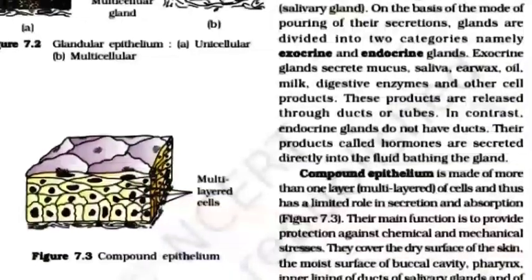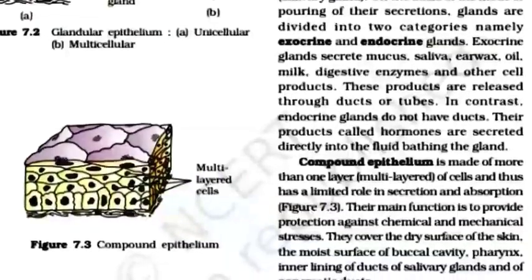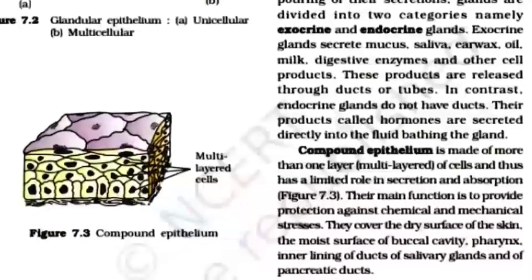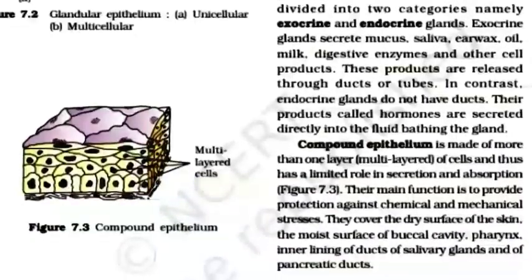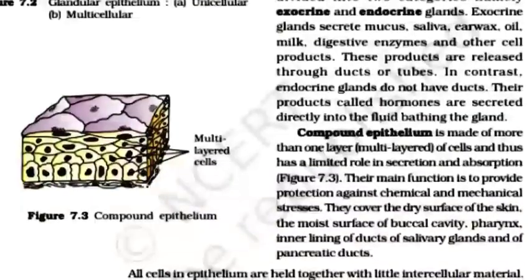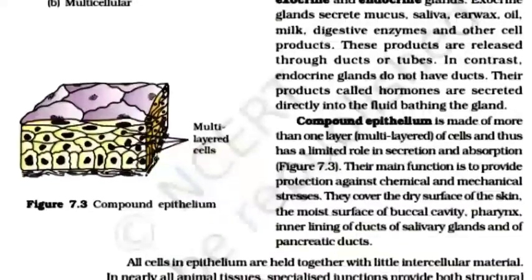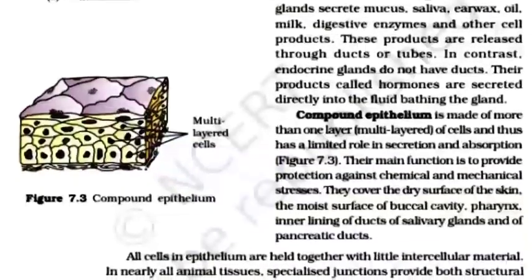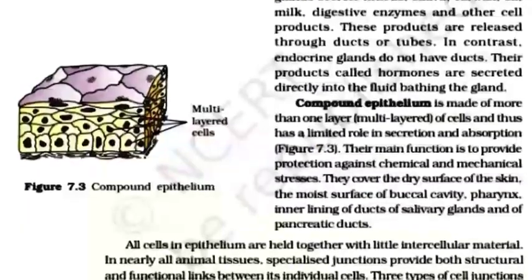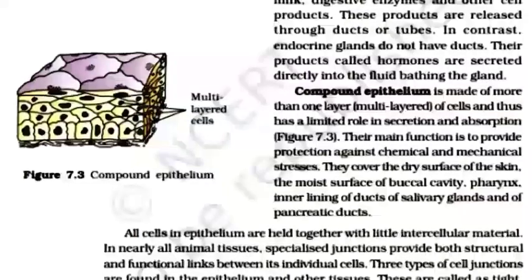Compound epithelium is made of more than one layer, multi-layered cells, and thus has a limited role in secretion and absorption. Their main function is to provide protection against chemical and mechanical stresses. They cover the dry surface of the skin, the moist surface of buccal cavity, pharynx, inner lining of ducts of salivary glands, and of pancreatic ducts.